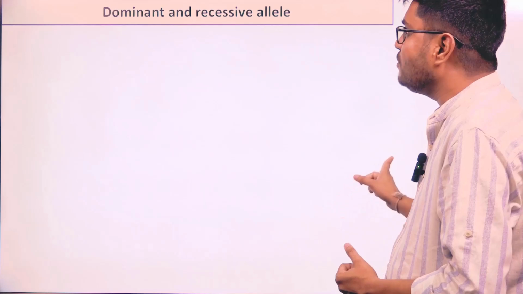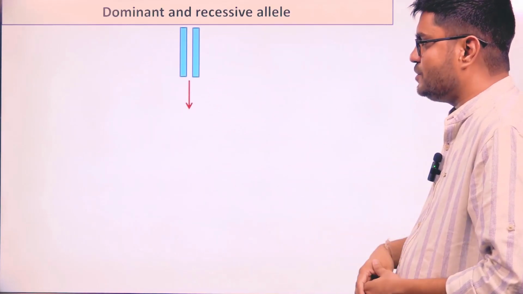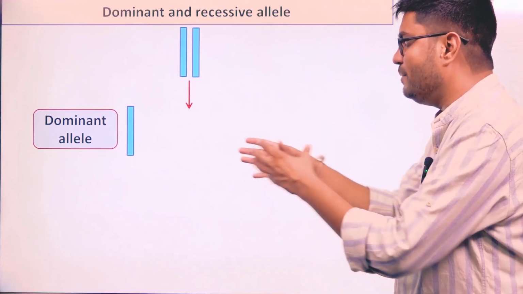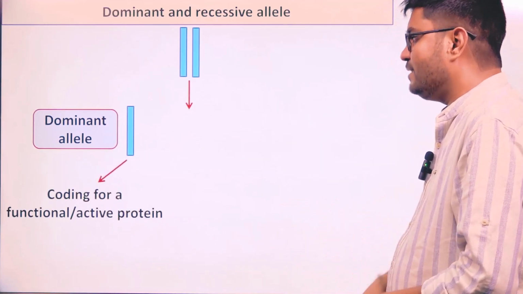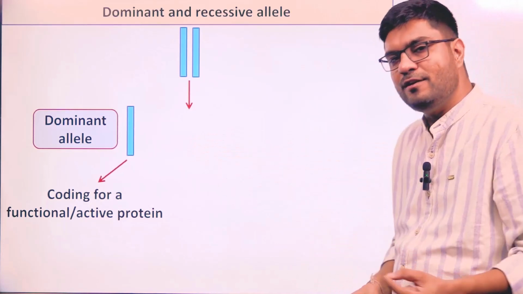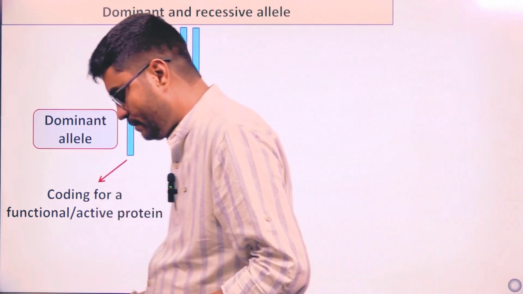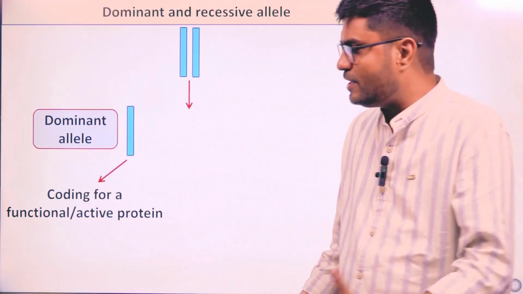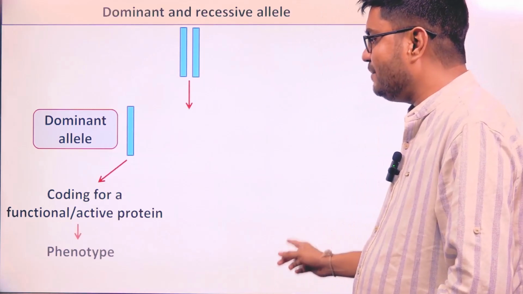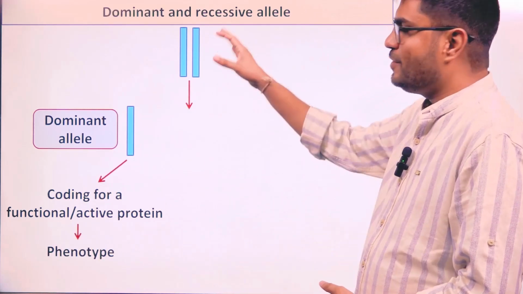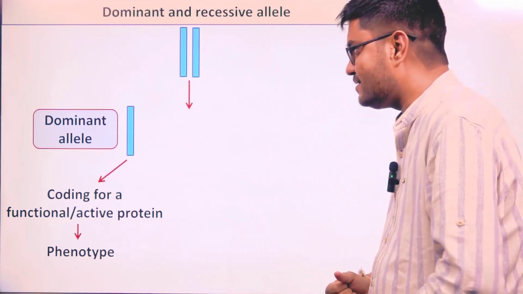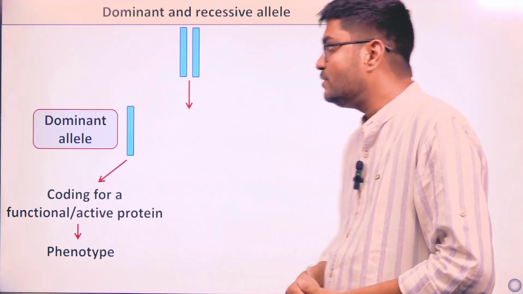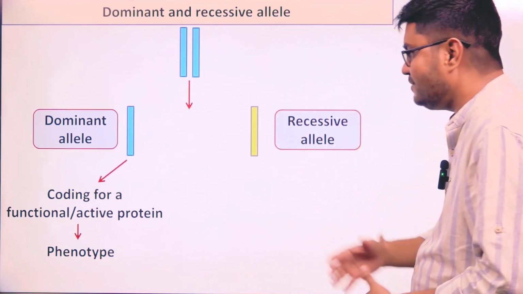Protein. Now, imagine there are two copies of a gene, two alleles, and we are going to call them dominant allele if they are coding for a functional or an active protein. So if a particular DNA sequence is giving us the functional or active protein, which is ultimately giving us phenotype, then that particular allele is called as what? Dominant allele.